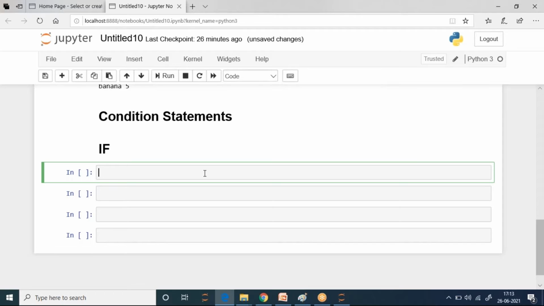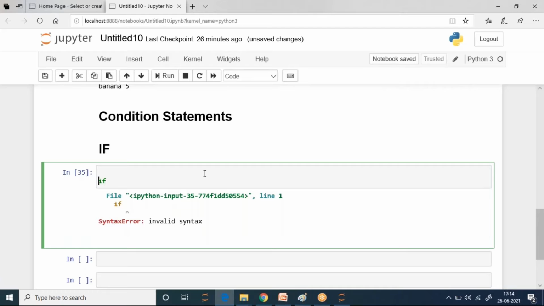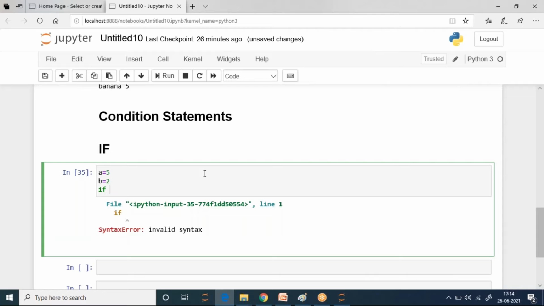So if, what is the syntax? See properly. You have to write if as it is, in small letters. I probably have two numbers, a equal to 5 and b equal to 2. My very simple condition is that if b is smaller than a, I will say my b is smaller. So if b is less than a, and you end the statement using a colon.